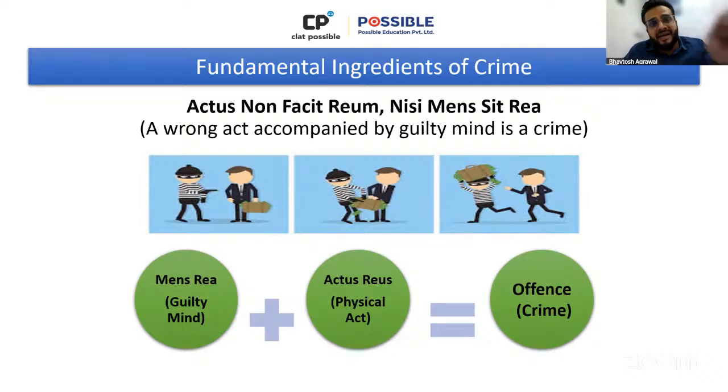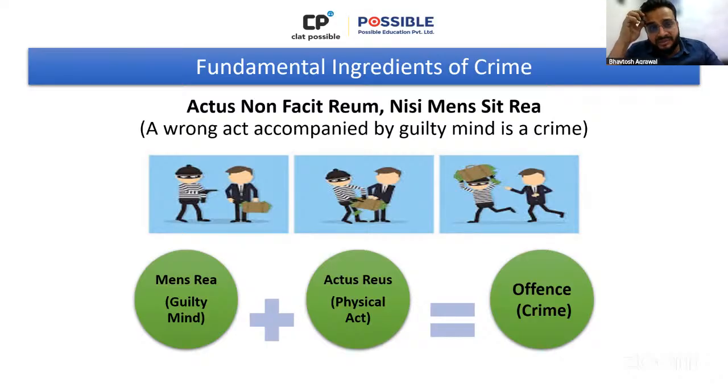When does the mind become guilty? When the mind is aware of the wrongdoing. If I know that what I am doing is wrong, it is unlawful and it is illegal, then I have a guilty mind. Otherwise I don't have it. So guilty mind has a lot of components, a lot of dimensions to it. Okay, in the next slide we will see what all amounts to guilty mind, but before that let's have a solid background ready.